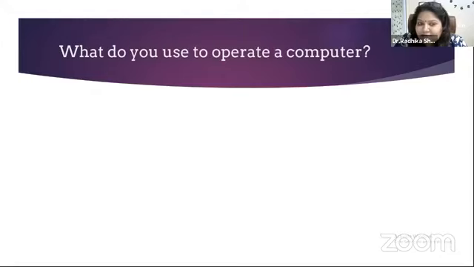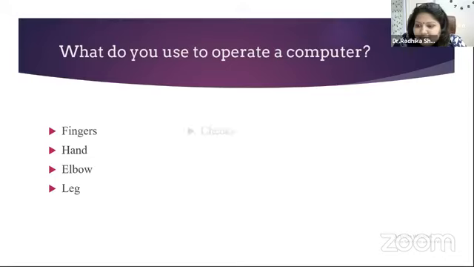Eye contact, ma'am. You can also do it with elbows or legs. Is this the limitation? No, hand-to-eye coordination is also required. Eye contact. Muscle control. Exactly.